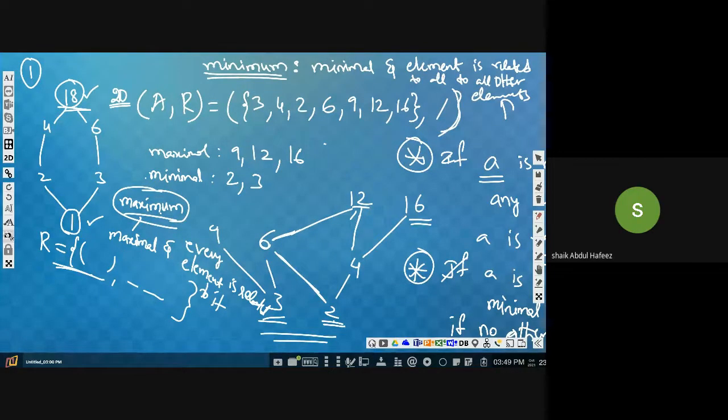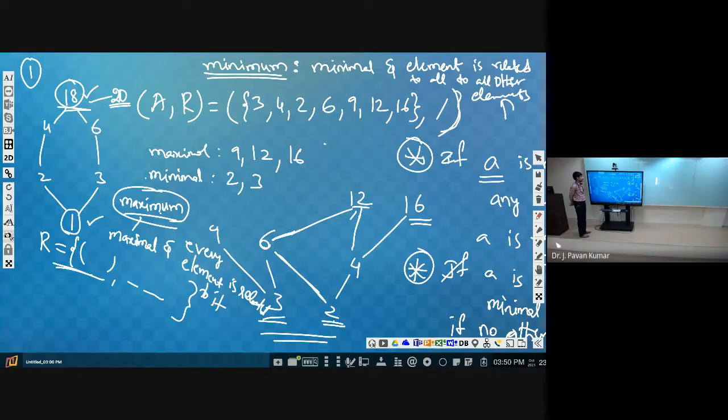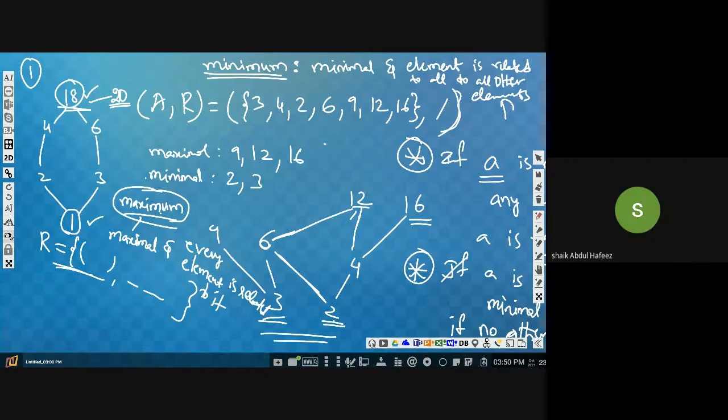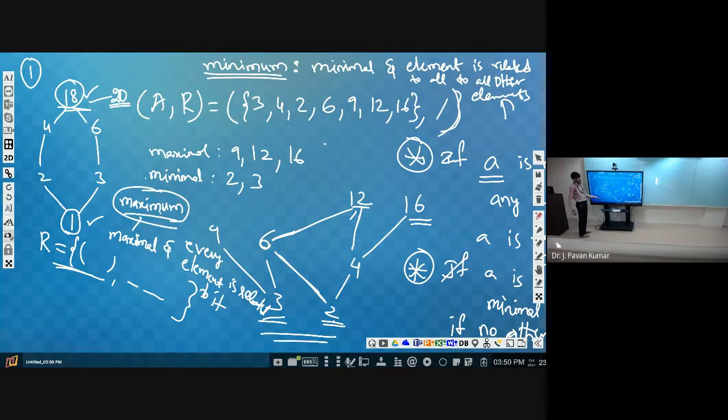Sir, if it is connected to everything, then it should be also connected to 18. It should be connected also to 18 as well. Then 20 will be the only one, the maximum. 20 will be the maximal; 18 will not be the maximum. It will not be a maximal element also, isn't it?